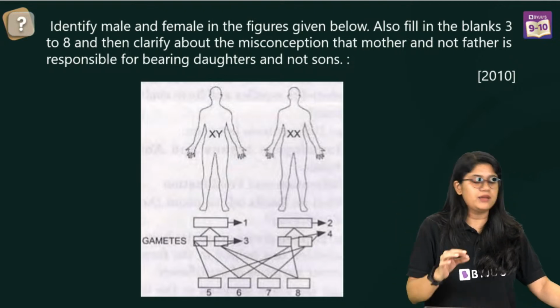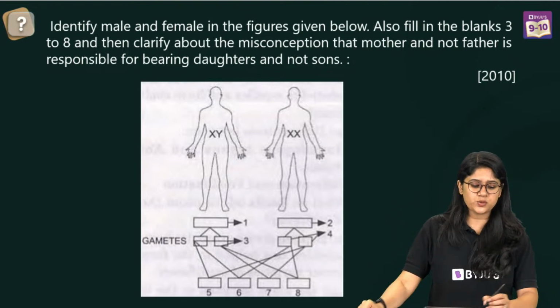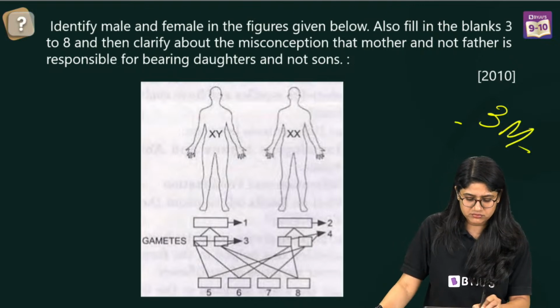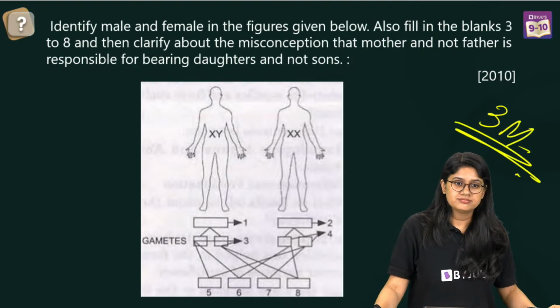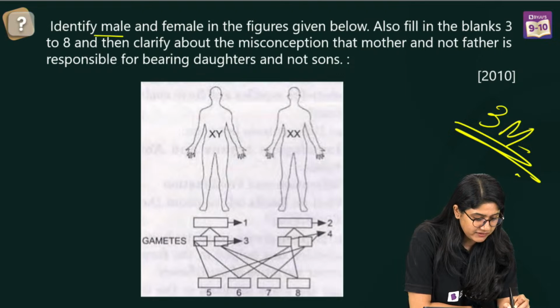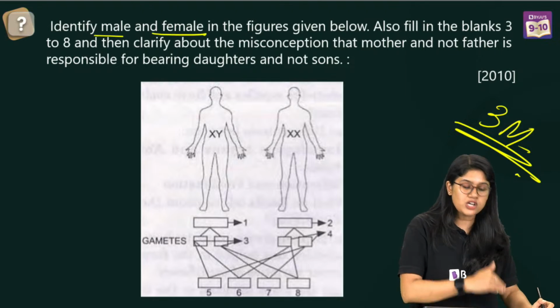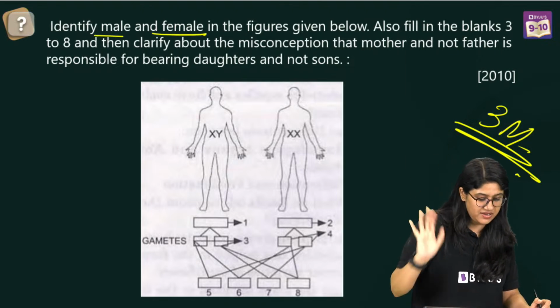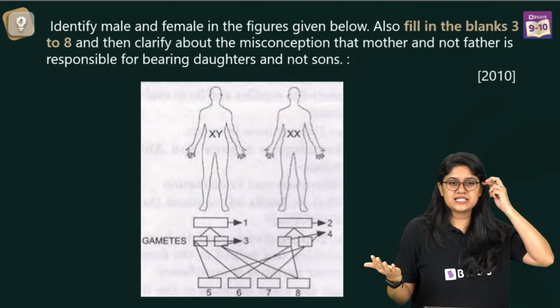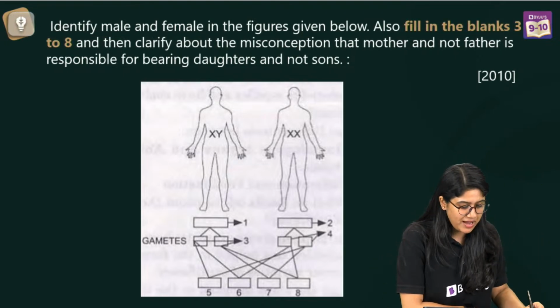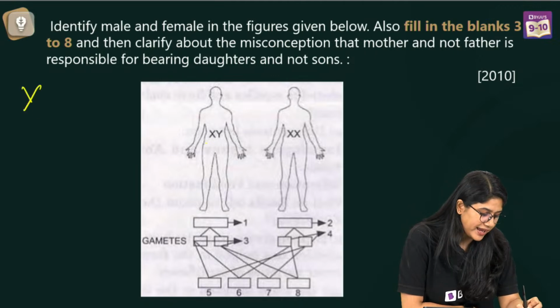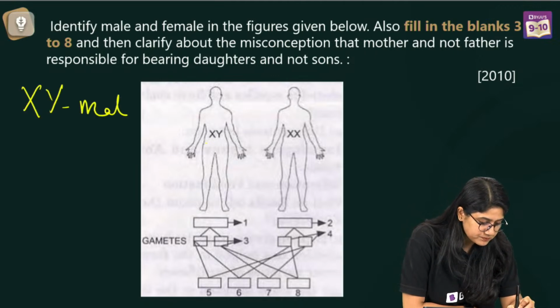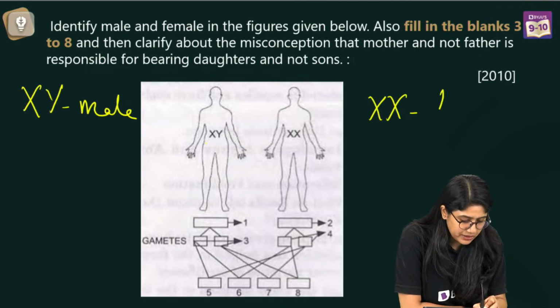It's a very important concept, and a 3 marks question, it's kind of a sure shot. So we have to identify the male and female in the given figure, and then of course identify 3, 4, 5, 6, 7, 8. It's very easy, right? What we have over here, XY will be the male and XX is the female.